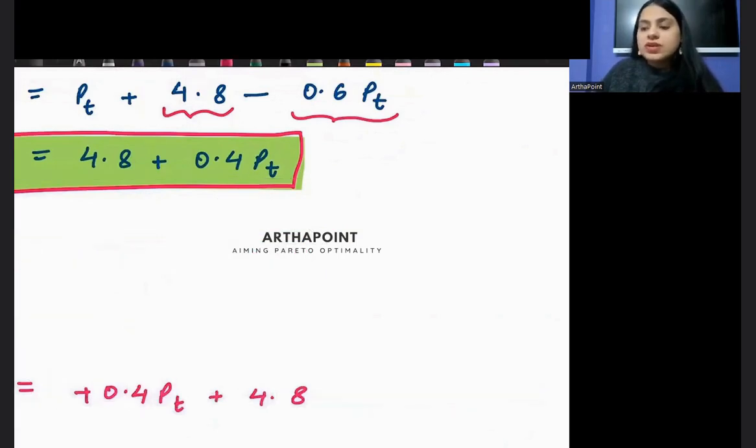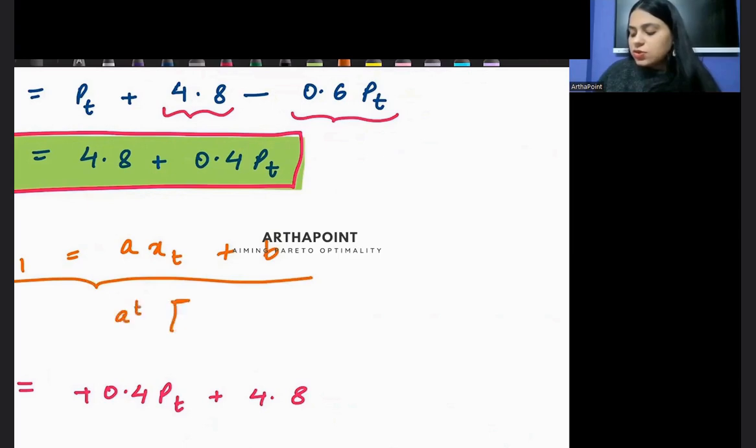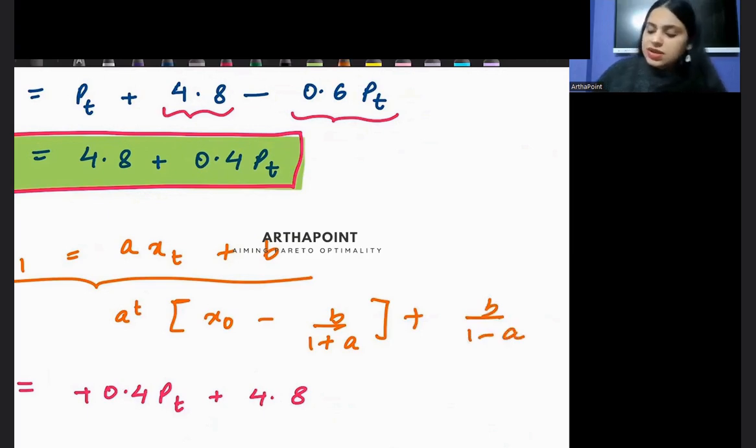How can we solve this, beta? We know this is of the format x t plus 1 is equal to a x t plus b. And we know the solution to this kind of difference equation: a to the power t times (x naught minus b upon 1 minus a) plus b upon 1 minus a. So we know the solution to this difference equation, don't we?